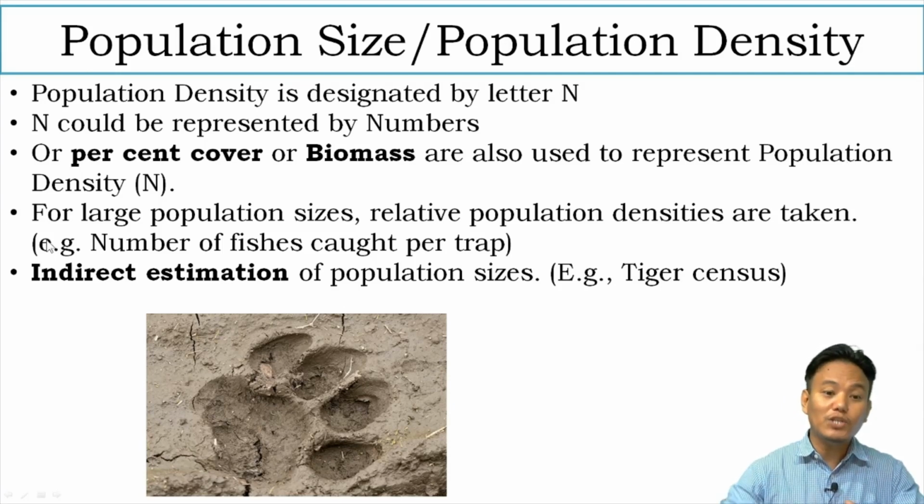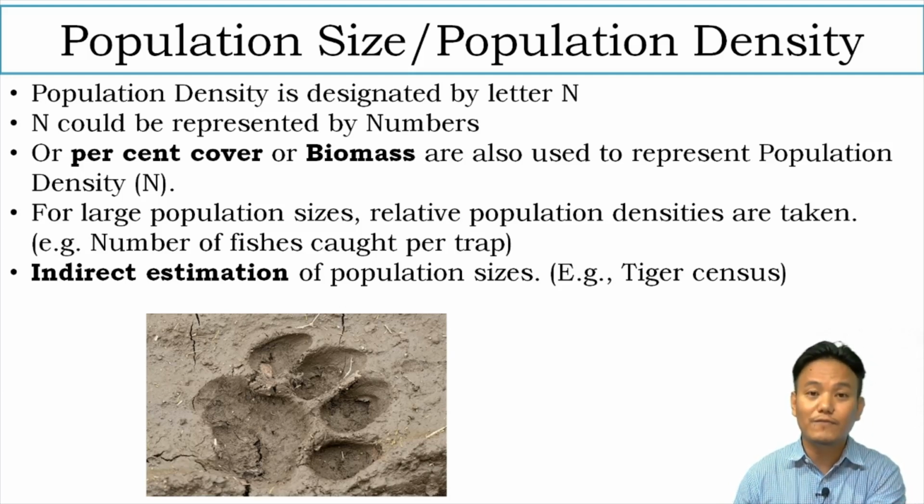And if the population is really large, let's say there are lots of fish within a particular lake, we cannot count each and every fish. So we do not have a particular number. How do we get a population density in such a case? In such cases, where the population is really large and cannot be counted, relative population densities are taken.